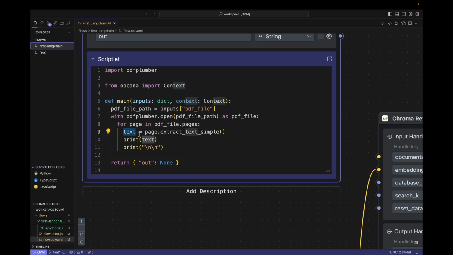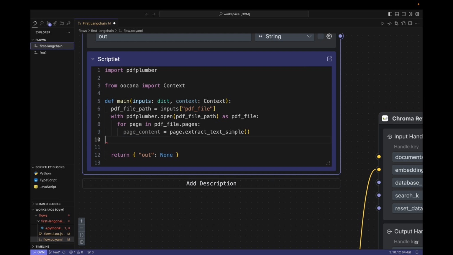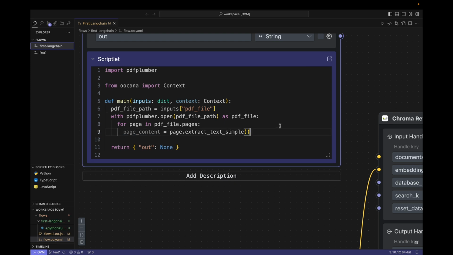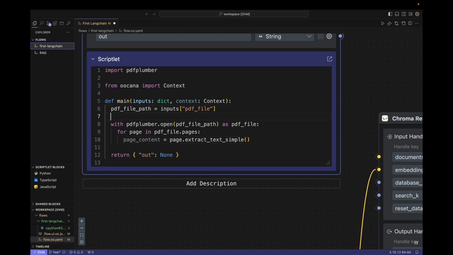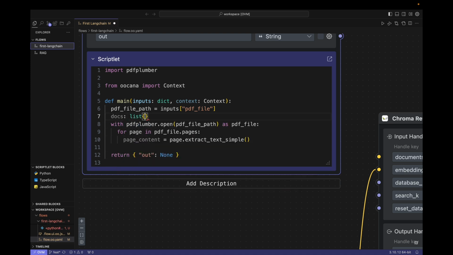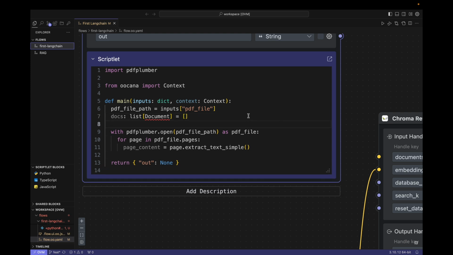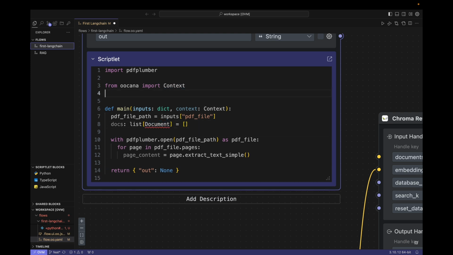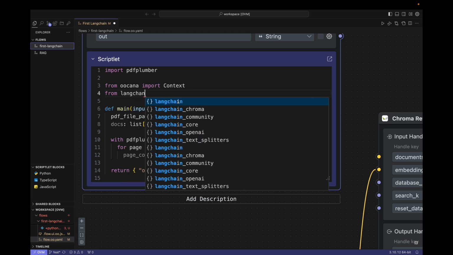Change a name here to represent the text content of each page. Next, I will store these contents as document objects. I will prepare an array. This document object does not exist yet, so I will import it.